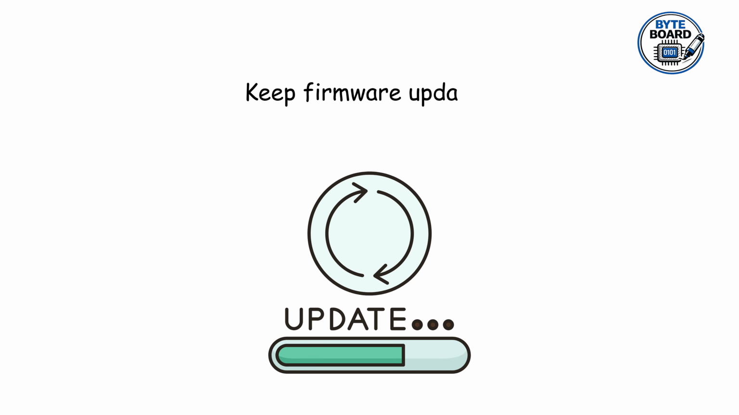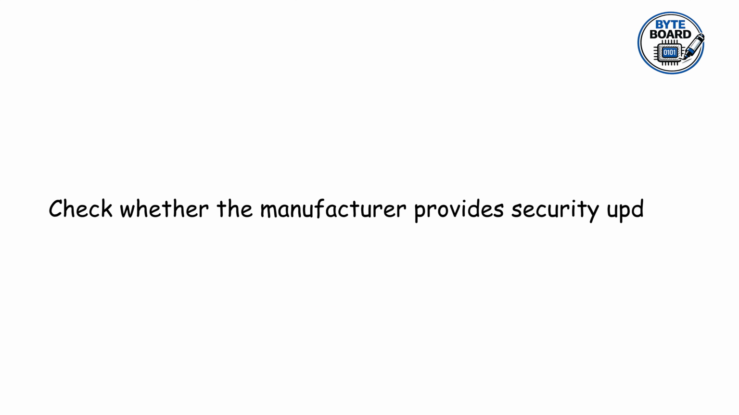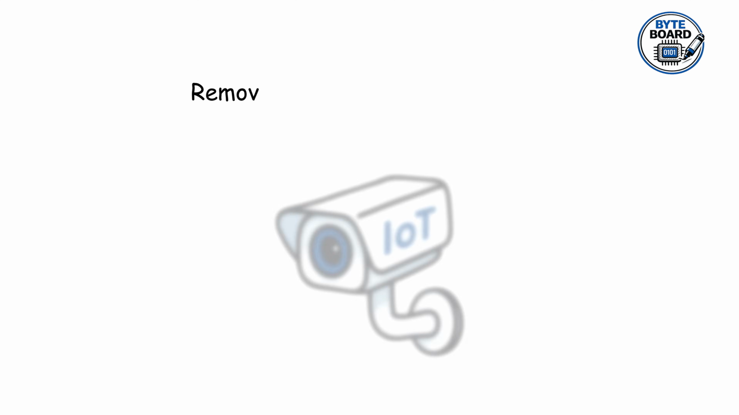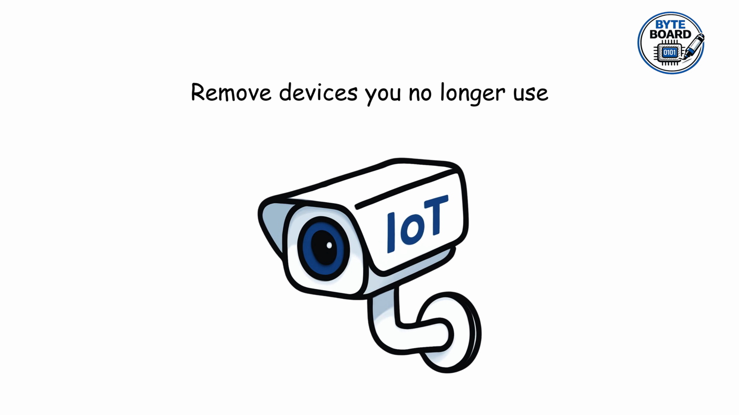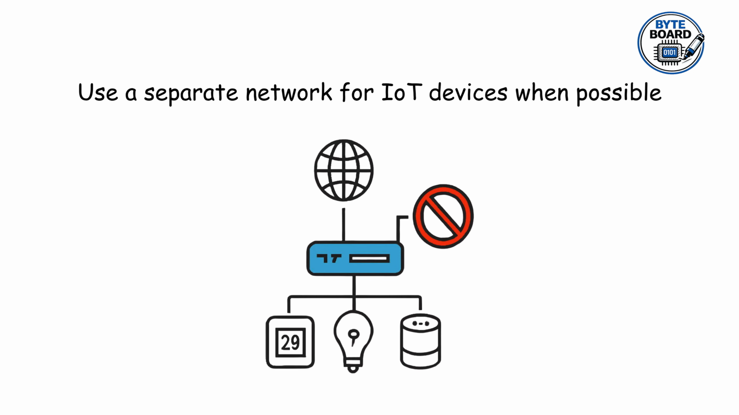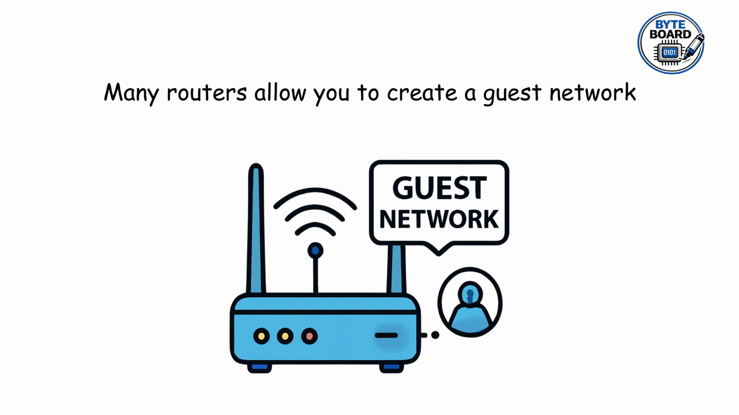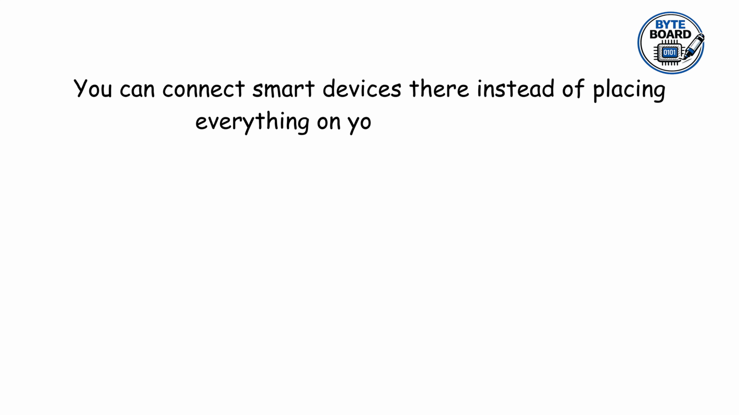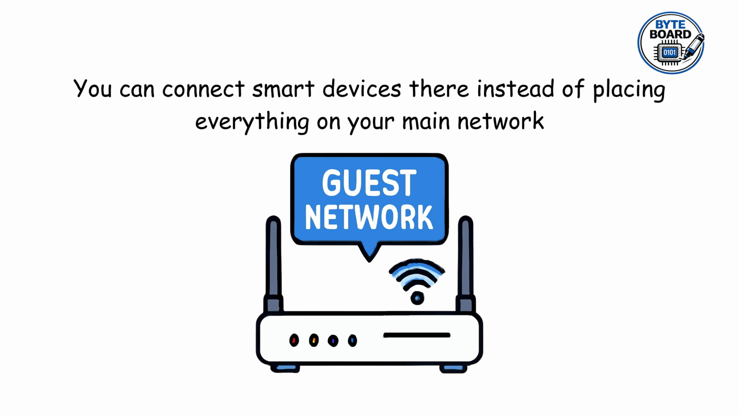Third, keep firmware updated. Check whether the manufacturer provides security updates. Fourth, remove devices you no longer use. If an old smart device is no longer needed, disconnect it from your network. Fifth, use a separate network for IoT devices when possible. Many routers allow you to create a guest network.